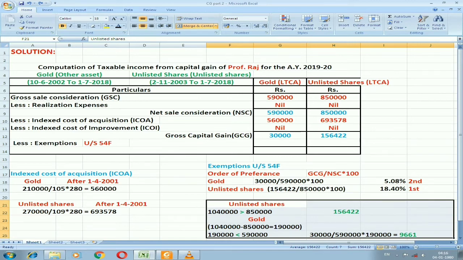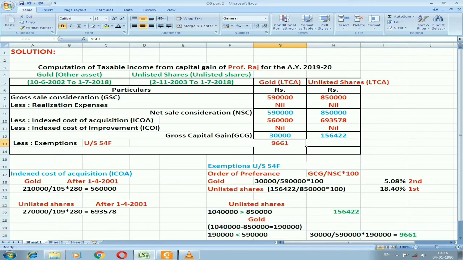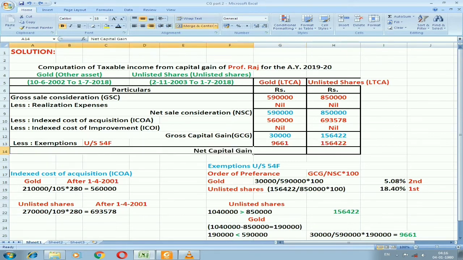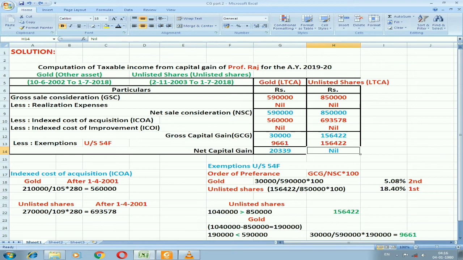The left out is 1,90,000. For that we are taking exemption. We'll get an exemption amount of rupees 9,661. Let us record that exemption. For gold, 9,661. For unlisted shares, the entire gross capital gain, 1,56,422. Net capital gain for gold will be 20,339 and for unlisted shares will be nil.